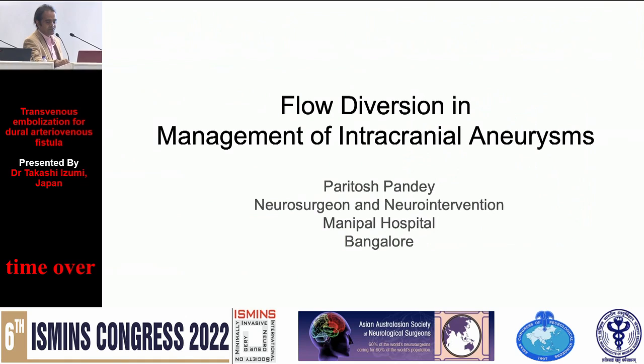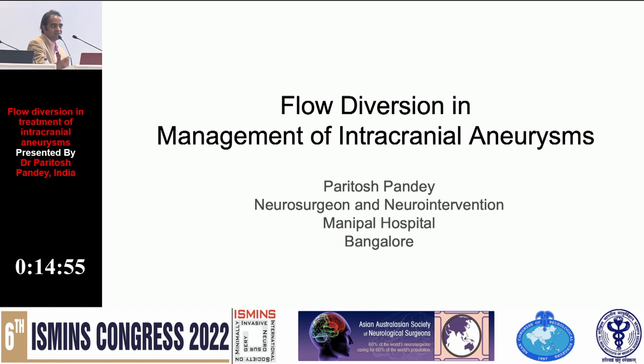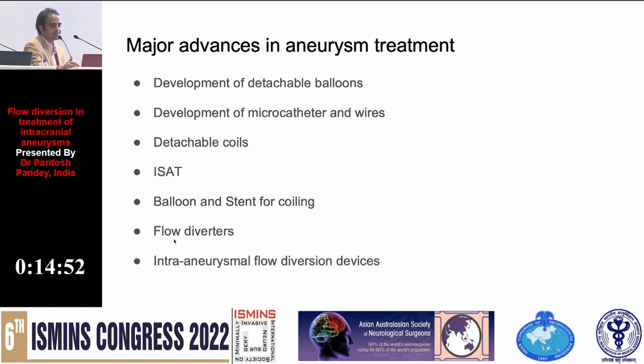So the general rule in surgery should be that the next generation should not use the same treatment as you have used in the previous generation. So these are the various advances in aneurysm treatment endovascularly. Surgically, of course, is a different matter. Detachable coils by Sabinenko, then we developed good microcatheters and wires, then very good evidence that these treatments work. Then we used balloon and stent for coiling of uncoilable aneurysms, then flow diverters, and now intra-aneurysmal flow diversion devices.